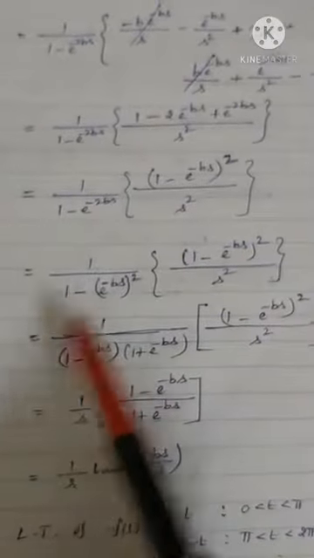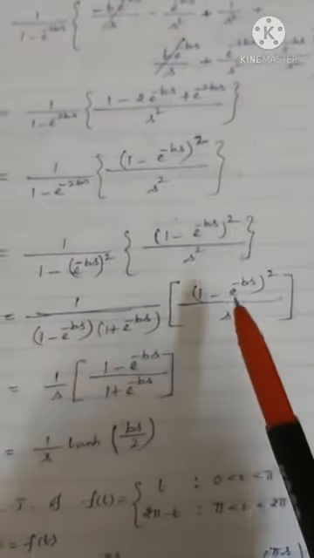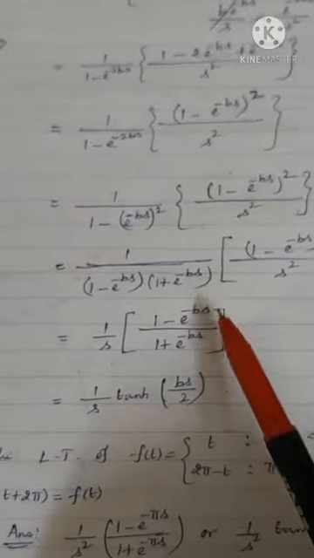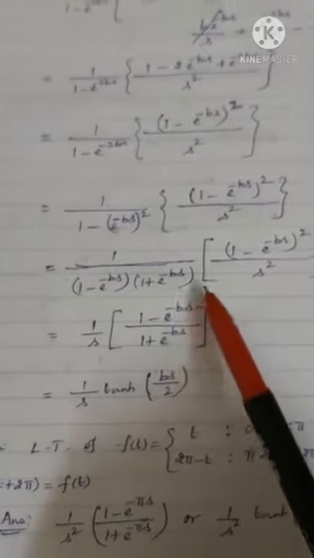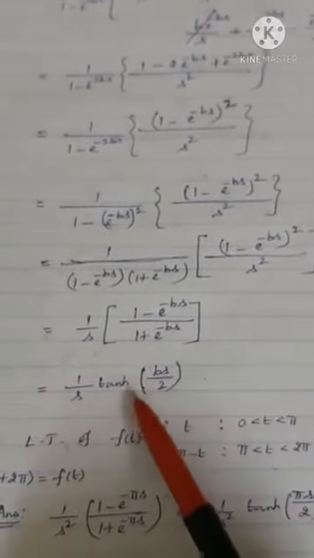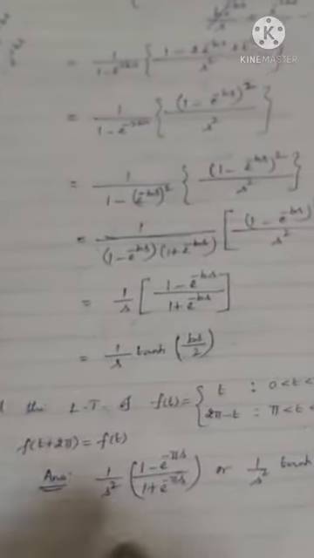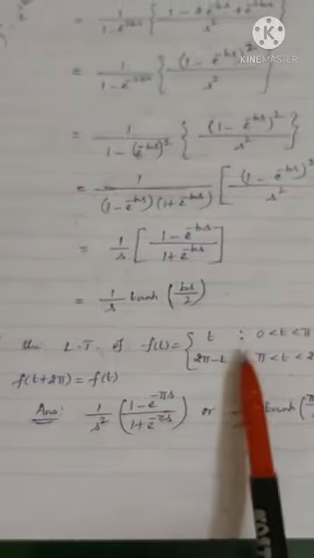The denominator can also be written as e power minus bs the whole square, which is a square minus b square, a minus b into a plus b. Right. Simplify, and one of the terms gets cancelled. And we can use the formula 1 minus e power minus x by 1 plus e power minus x is tanh of x by 2, which completes it. And you can do this problem as homework.